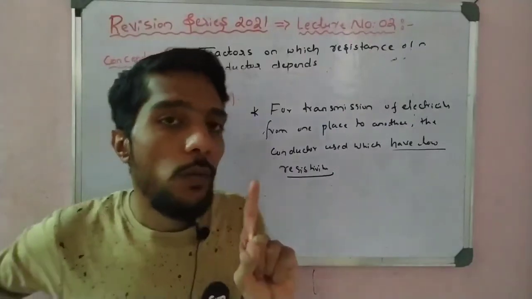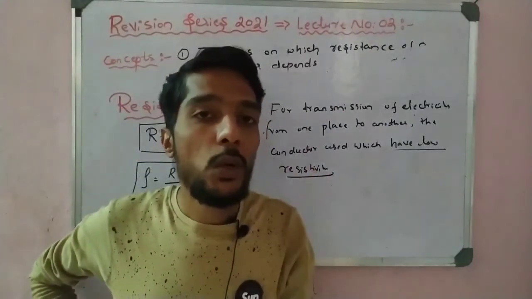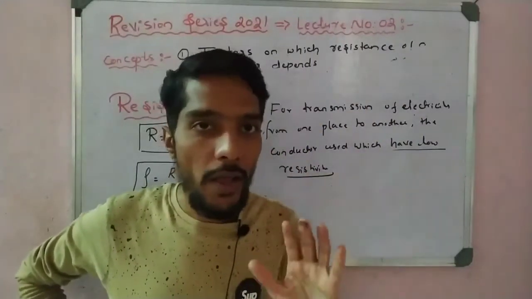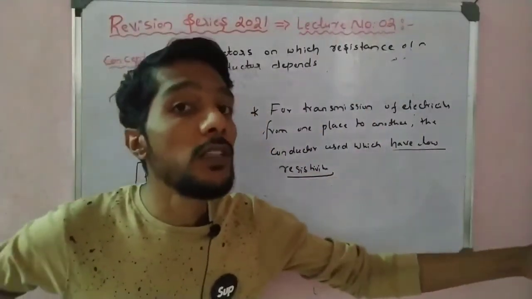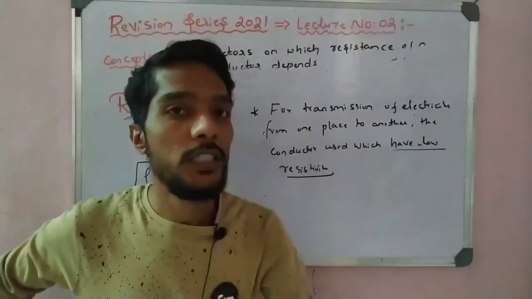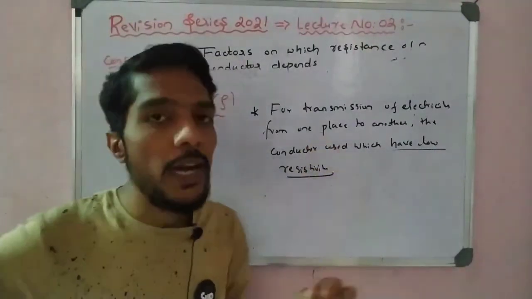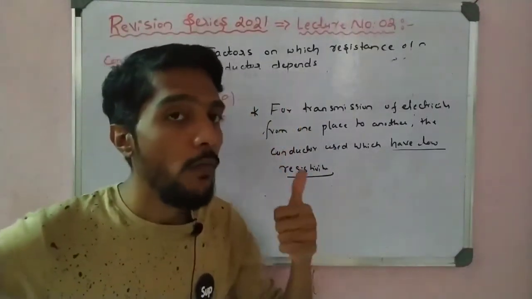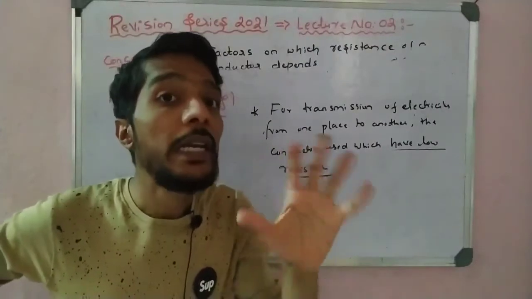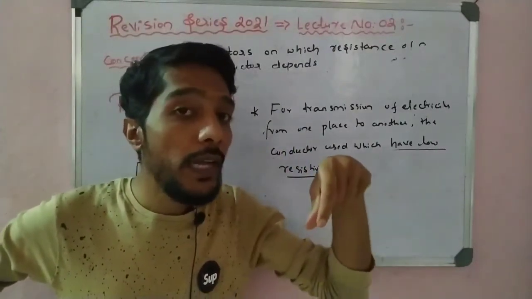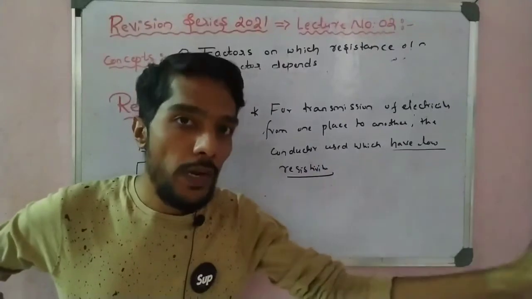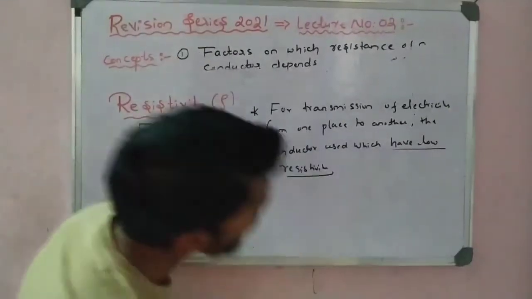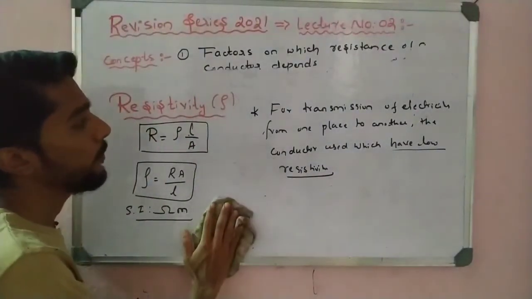So for the water heater, the electric toaster, and the electric iron, high resistivity is required, so we take an alloy. And in the case of transmission of electricity, we select low resistivity. That is very important, and based on that there is one problem, which I can solve later, but you have to understand the concept. We take high resistivity for heating devices and low resistivity for transmission of electricity from one place to another. Write down this one.